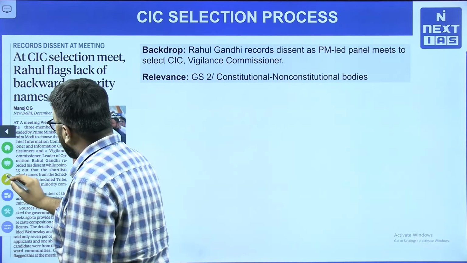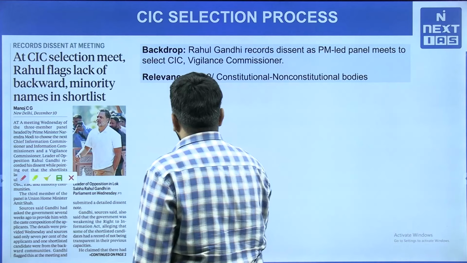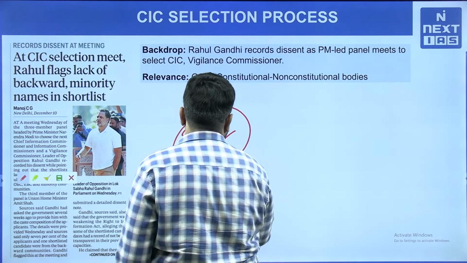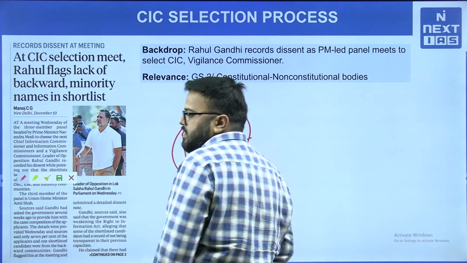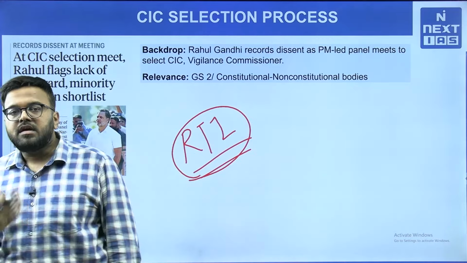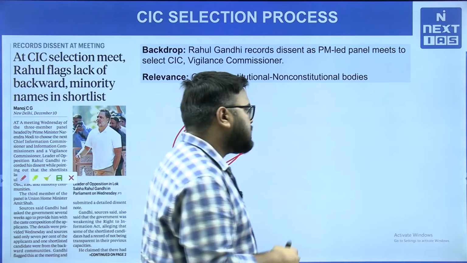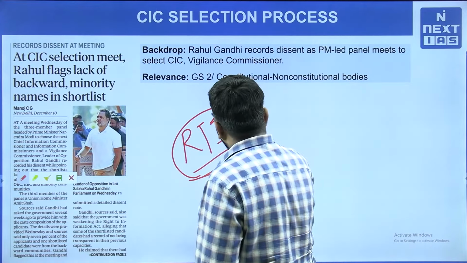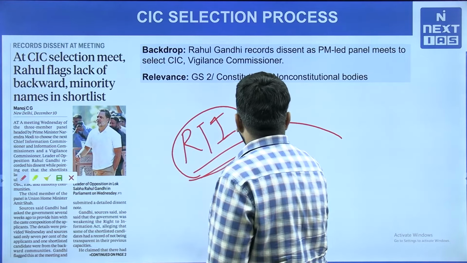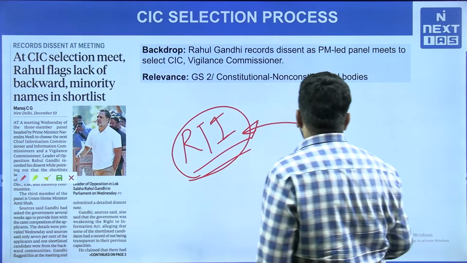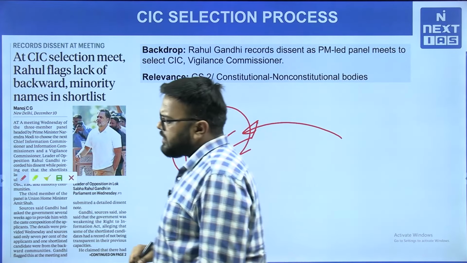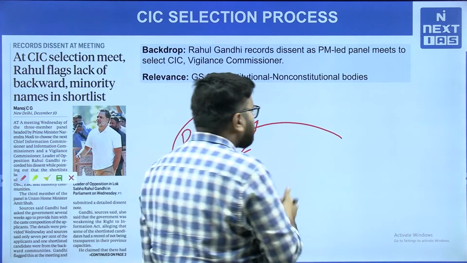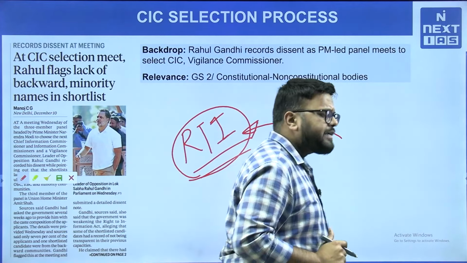It is a statutory authority emanating from the RTI Act of 2005, obviously, and we have very important amendments in 2019 to this RTI Act also. There is a very famous criticism that these amendments in 2019 weakened the overall RTI.